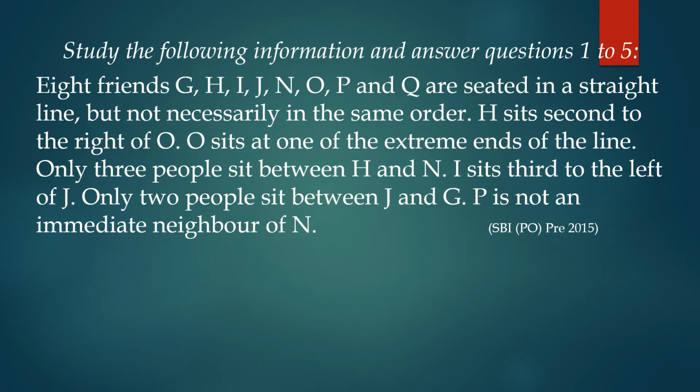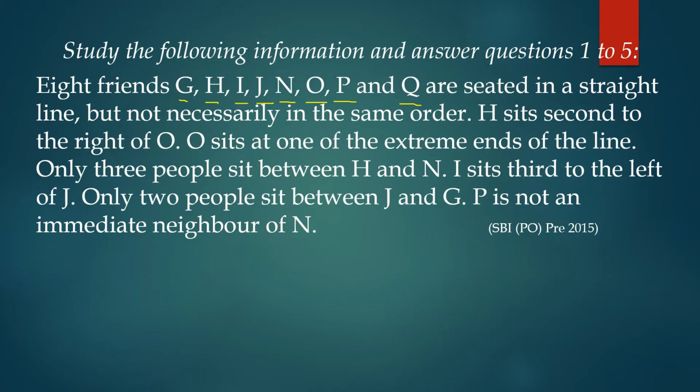So the question says that there are 8 friends G, H, I, J, N, O, P and Q who are seated in a straight line. That means all these people, they are sitting in a straight line but not necessarily in the same order. That means the order may be jumbled up. Now you have been given a set of instructions here.